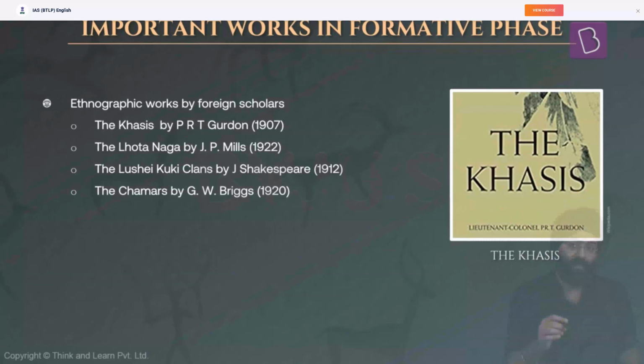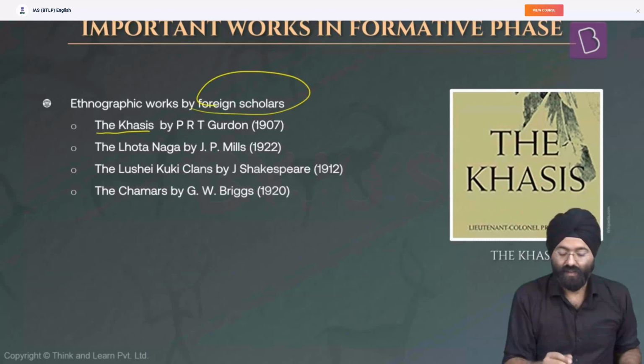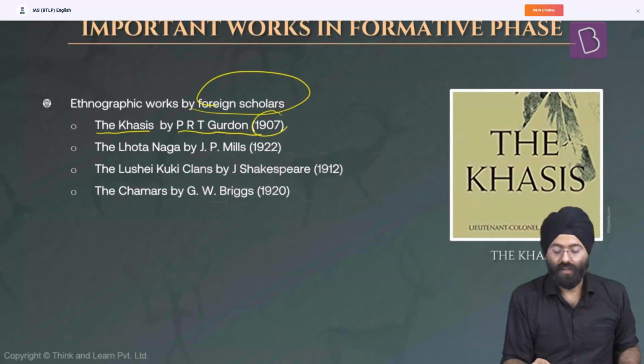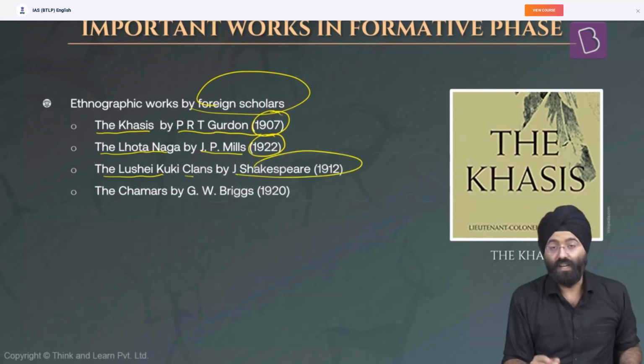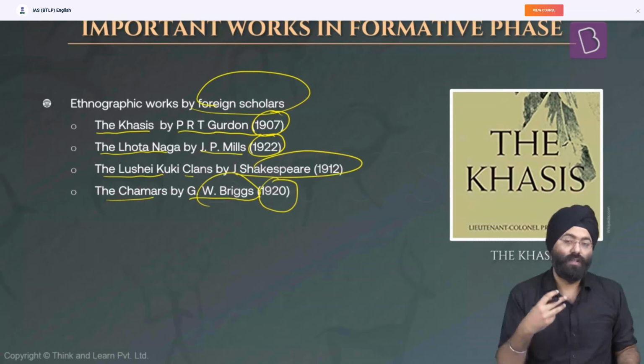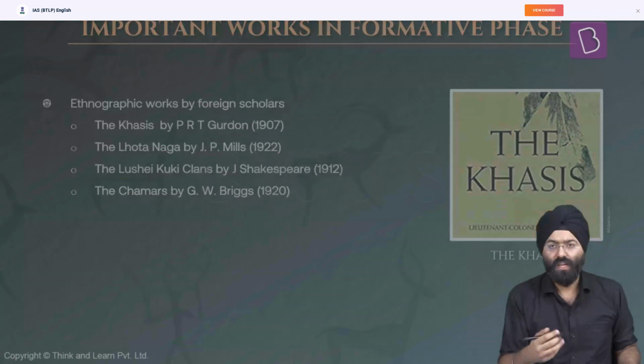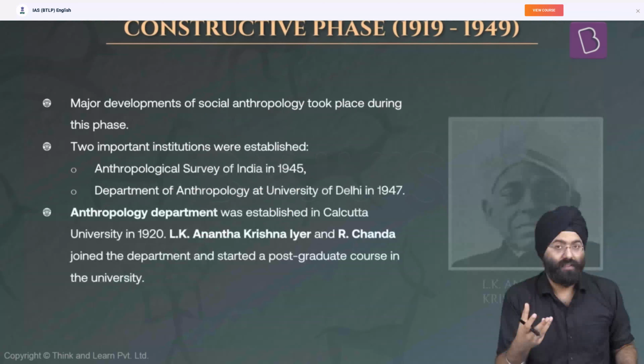Now there are certain other works that were given by foreign scholars. For example, The Khasis, the tribe in Meghalaya, by P.R.T. Gurdon in 1907, The Lhota Nagas by J.P. Mills in 1922, The Lushei Kuki Clans by J. Shakespear in 1912, The Chamars by G.W. Briggs in 1920. Again, the same thing applies, not humanly possible to remember all names. Try to remember as many. If you can remember 2, that would be very helpful to you to score very good marks in the examination.